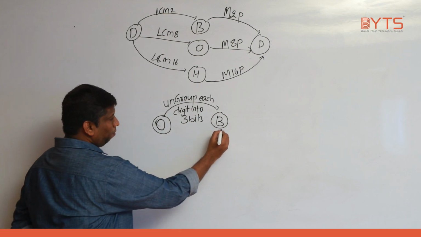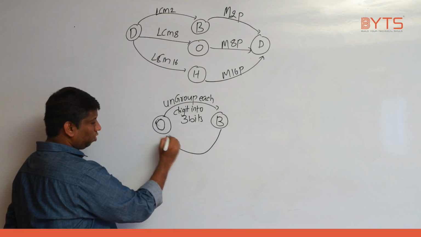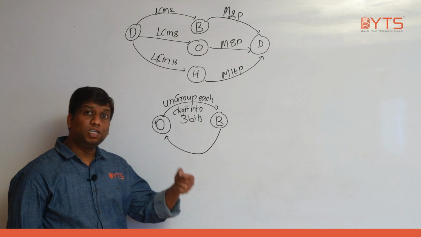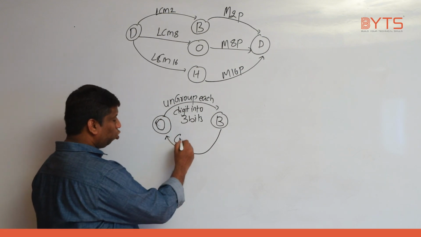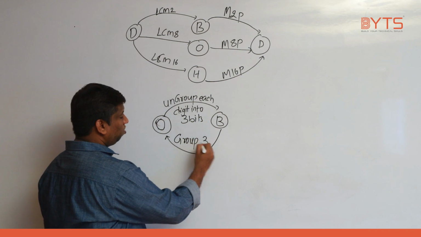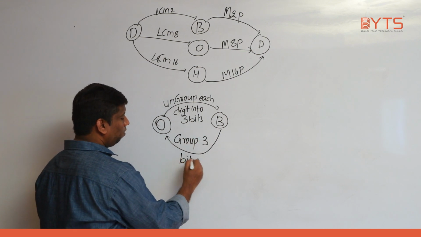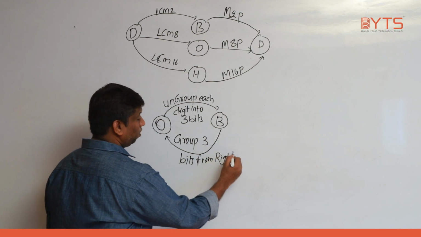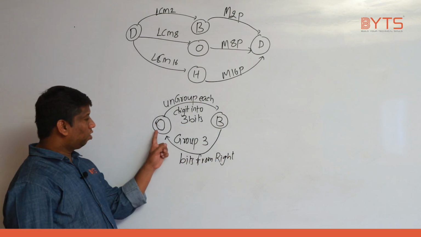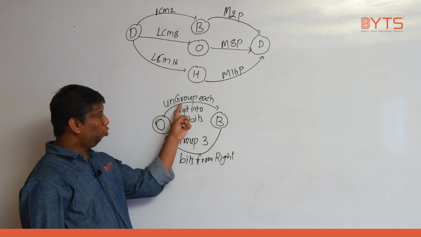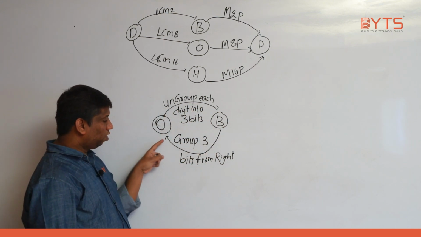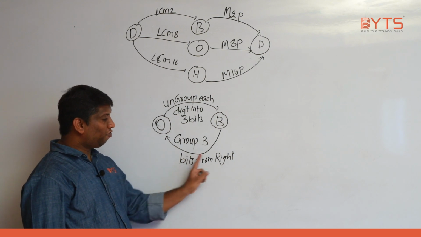Next, binary to octal. What is the procedure? Group 3 bits from right. I hope we are very clear. Octal to binary: ungroup each digit into 3 bits. Binary to octal: group 3 bits from right side.